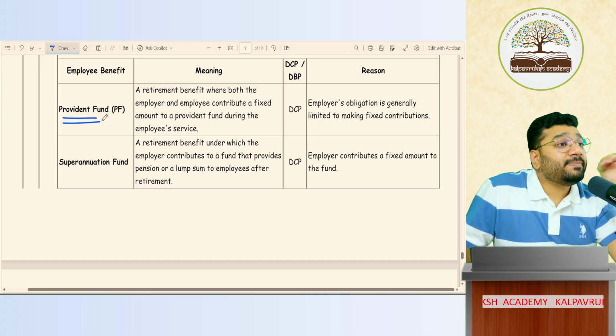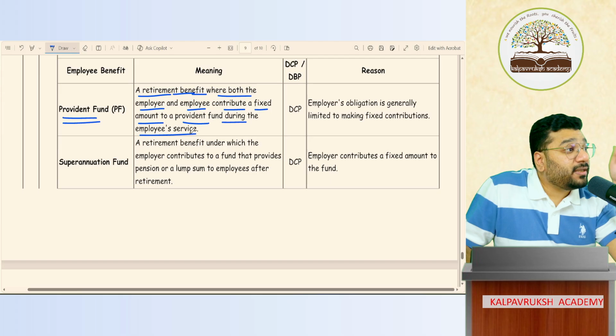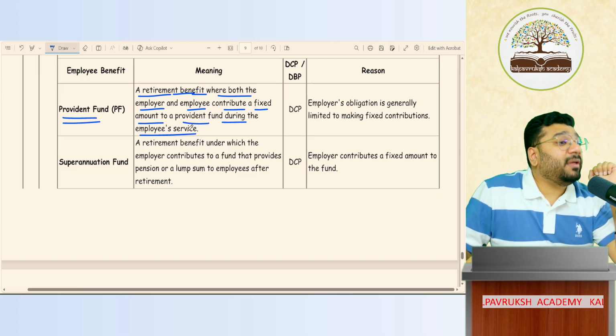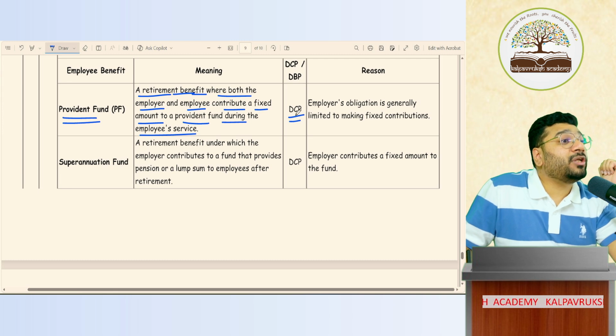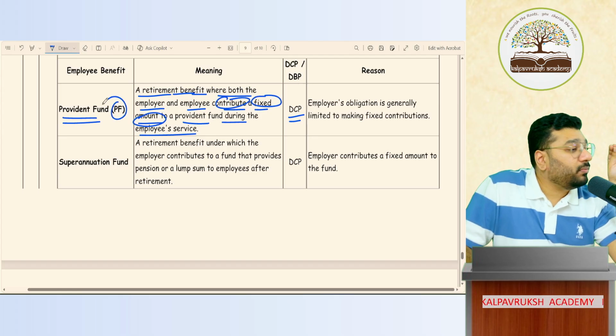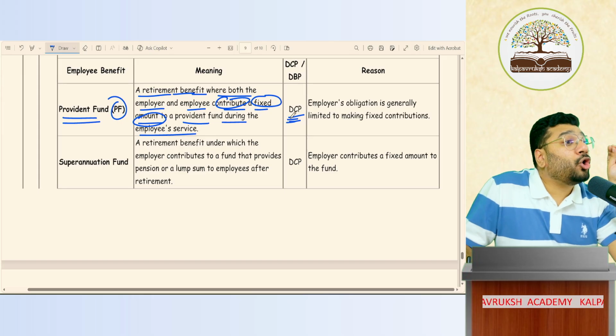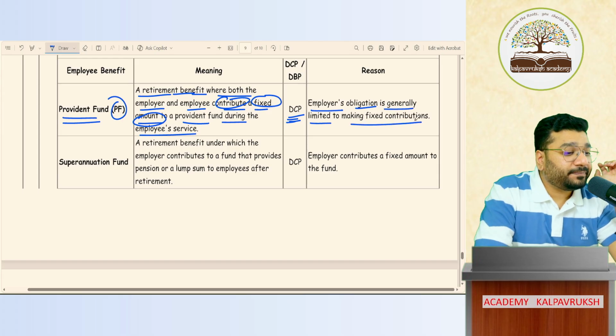Provident fund. What is meant by provident fund? A retirement benefit where both the employer and employee contribute a fixed amount to a provident fund during the employee's services. Such an employee benefit is what type of plan? It's a defined contribution plan. Every month I contribute a fixed amount in the PF account, so this is called a defined contribution plan. The employer's obligation is generally limited to the contribution made.